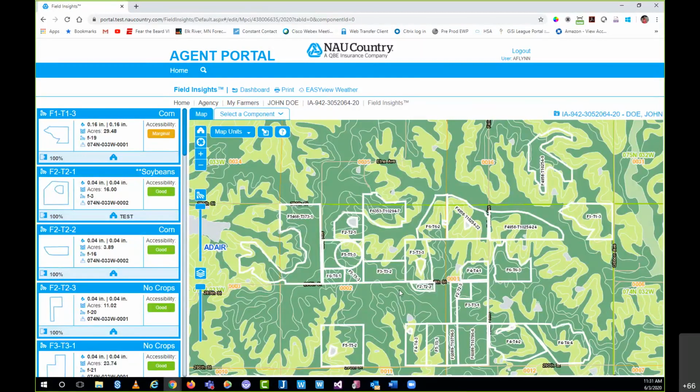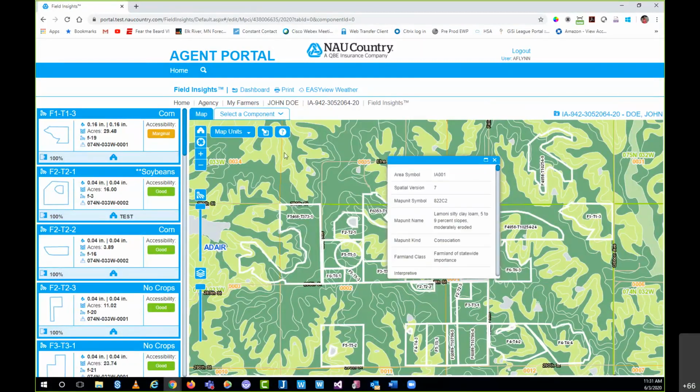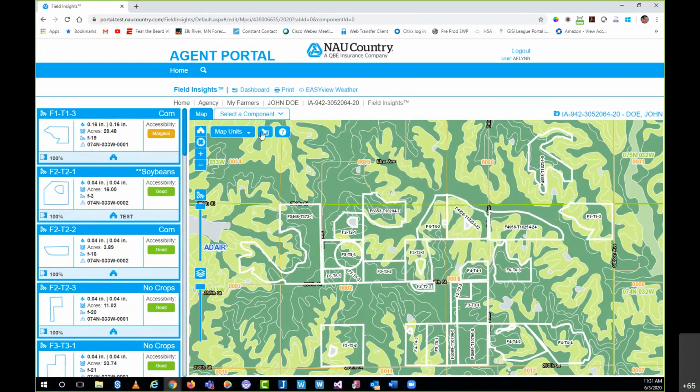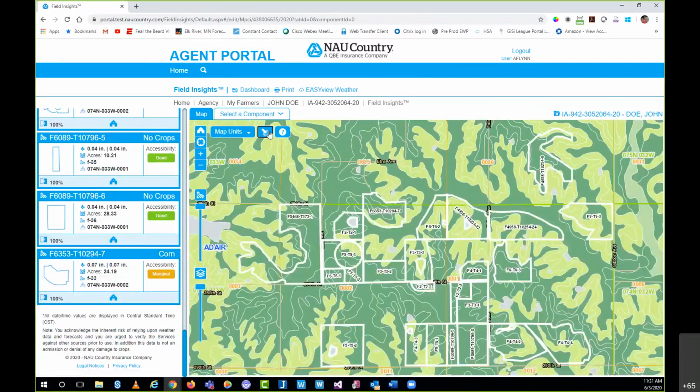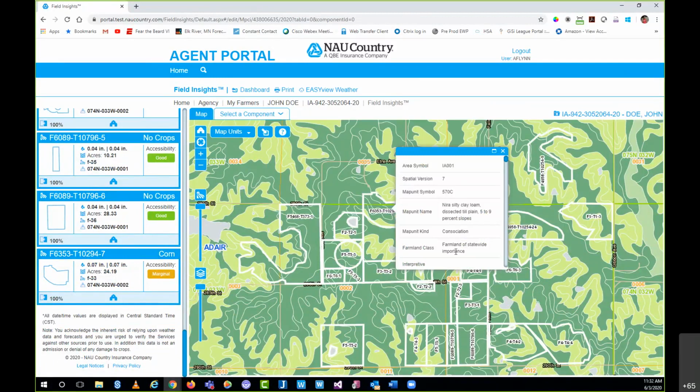And the reason for that is that if I click a field, which means this icon needs to be selected, I should call that out. If I click this button, it's just going to be an informational icon and nothing's going to click, it's just going to actually select the field. But if I have this icon as this, which will be the default icon when you first select map units, it'll allow you to click any field, and it's going to provide this little pop-up. And this pop-up would take probably 20 minutes just to cover in regards to all the different information that's provided for the field that we selected.